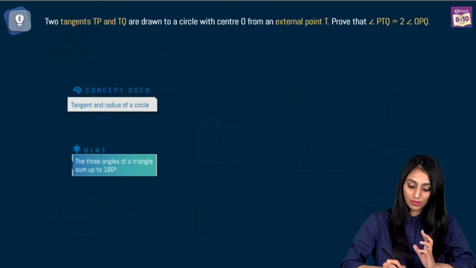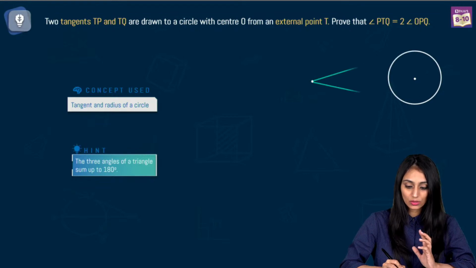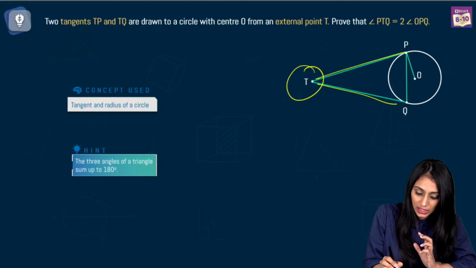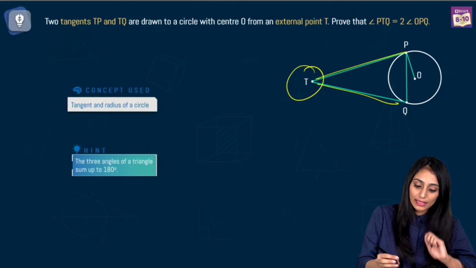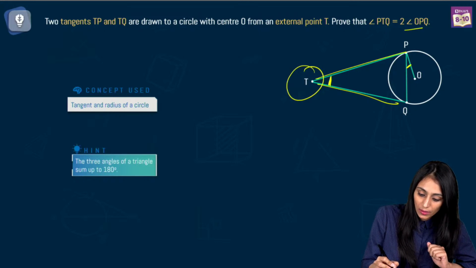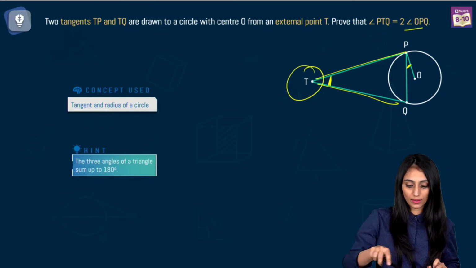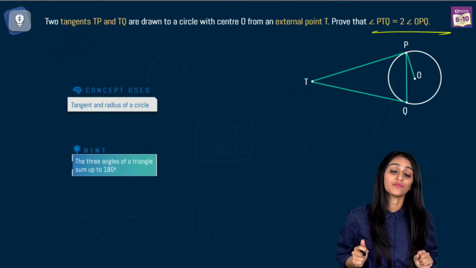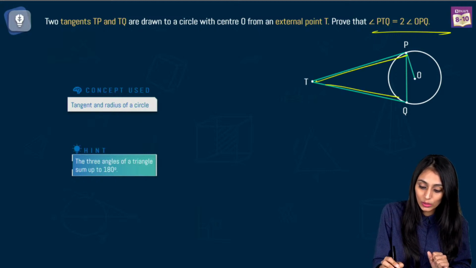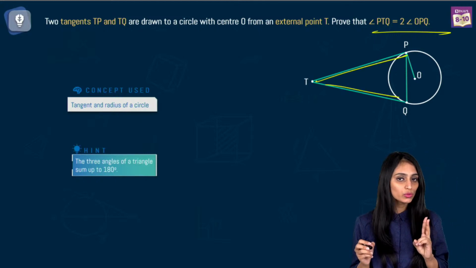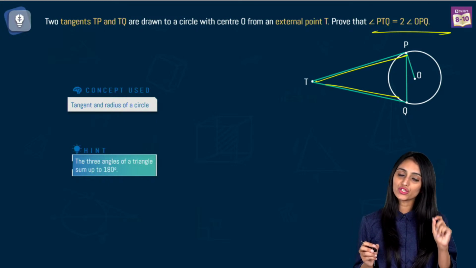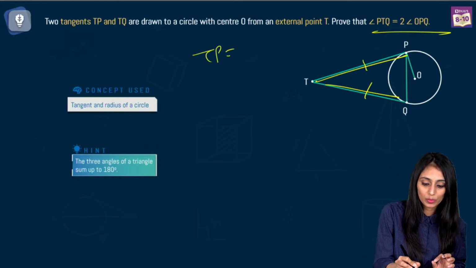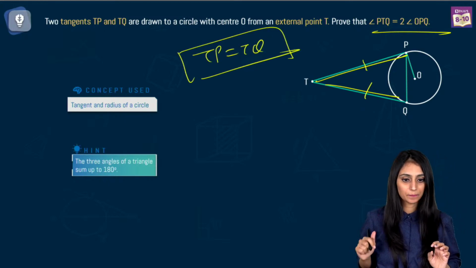The three angles of a triangle, we know that they add up to give 180 degrees. So this is the circle and these are the two tangents from an external point T that have been drawn, TP and TQ. Now we need to prove that this angle PTQ is twice of angle OPQ. What information do we get from here? Only one thing is given, that these are the two tangents drawn. In this chapter, there are only two theorems. The second theorem is that the lengths of tangents drawn from an external point to a circle are equal. So definitely TP and TQ are going to be equal. This is what we know, right?